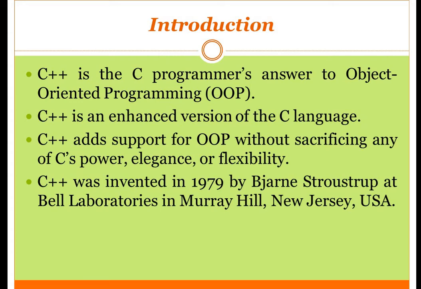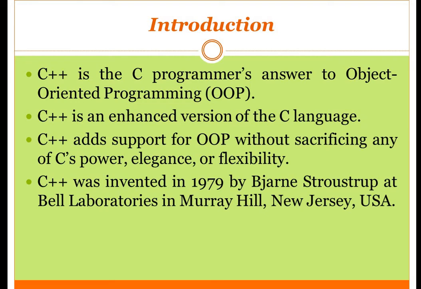C++ is actually the extension of C programming language. It is an enhanced version of C language, and C++ supports all the functions which are available in C. In addition to that, it has different functionalities like polymorphism, inheritance, classes, and objects, which give it more power.